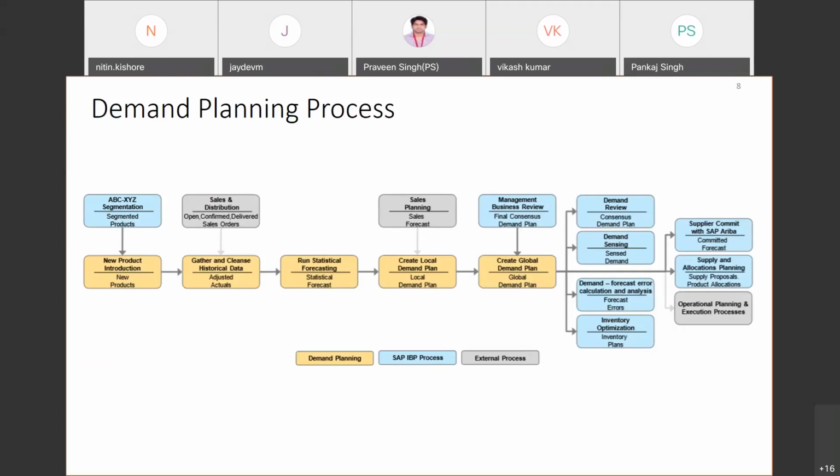Then that segmentation is done. Then new product introduction is about if there is a new finished product that has been introduced, so there is a process to manage that. And then the next step is to gather and cleanse historical data.